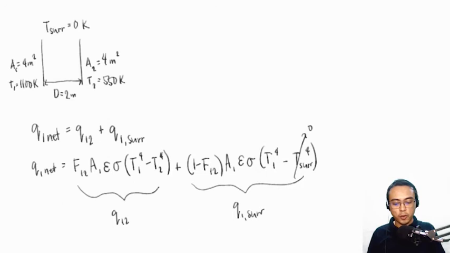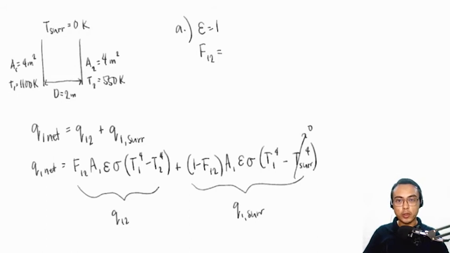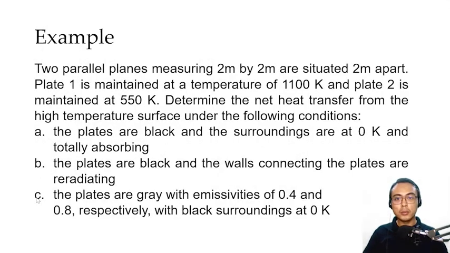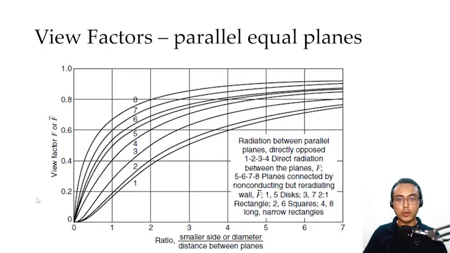Okay? For the first case, it was stated that both plates are black and that the surroundings are totally absorbing. Therefore, we say that the emissivity for the first case is equal to 1. Now, we simply have to solve for the view factor F12. If we know the value of F12, we can now solve for Q1 net. Okay? So how do we solve for F12? We are going to use one of our previous graphs in which we have two parallel equal surfaces. If we go back, this is the graph that we will use for this problem.